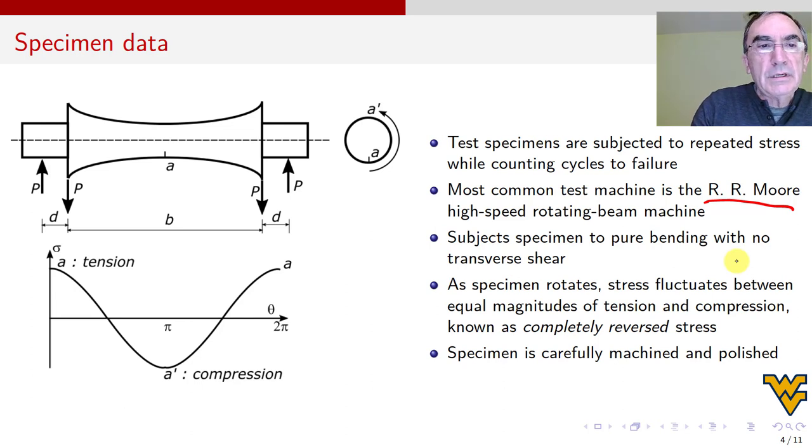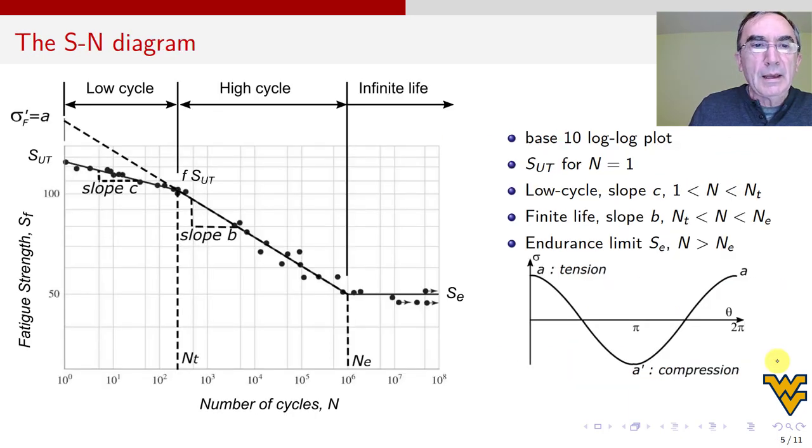Another important note is that the specimen is carefully machined and polished. This means that it eliminates the effects of surface imperfections, because we guess that if we have tool marks that are very deep, those are almost like cracks, and if it's polished, there are no tool marks, so the specimen is going to last longer. So R.R. Moore made it into a polished specimen to eliminate all the other effects and concentrate only on what the material can do. Okay, so then once we have the specimen and how it's loaded, we move forward and we see the data.